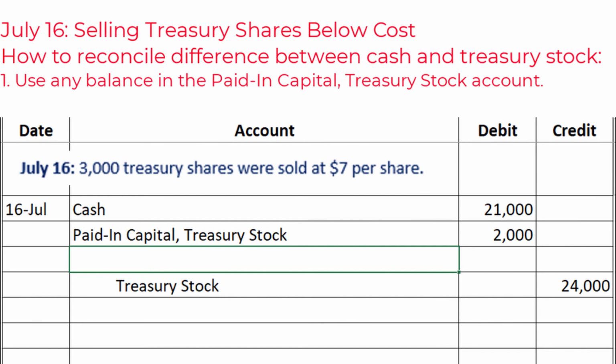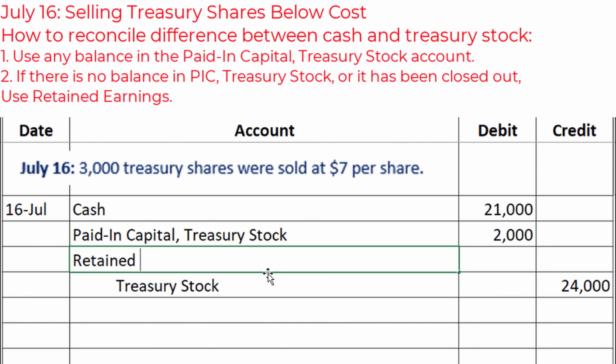Now sometimes that's all you will need to do for this journal entry. If the difference between the debit and the credit was only $2,000 or anything less than $2,000, then the paid in capital treasury stock would be enough to take the difference. But in this case, we're still missing $1,000, so we need a different account. So the account we use if we have closed out the paid in capital treasury stock account, or if we didn't even have this account to start with, is the retained earnings. In this case, we're still missing $1,000 to balance the journal entry, so that's what we're going to put here.